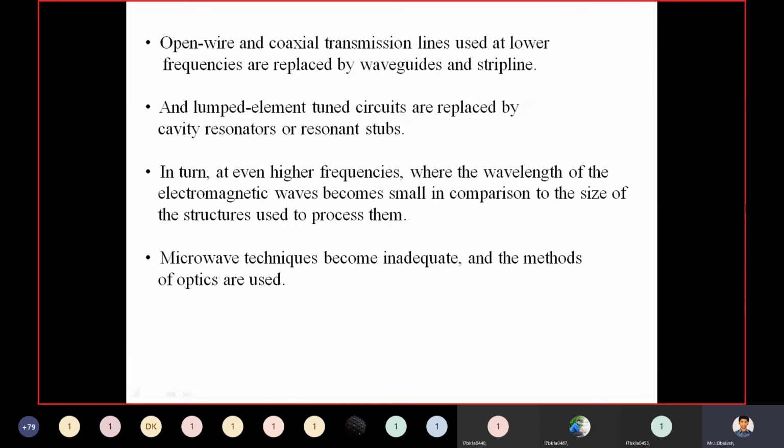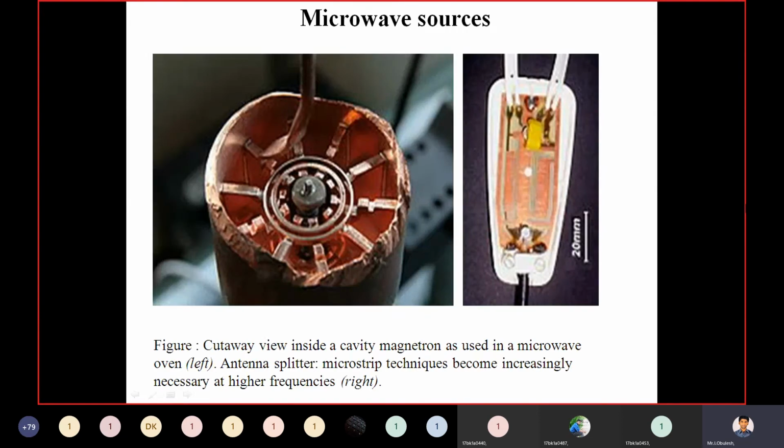At even higher frequencies, where the wavelength of the electromagnetic waves becomes small in comparison to the size of the structure which is used to process them, microwave techniques become inadequate and the methods of optics are used.